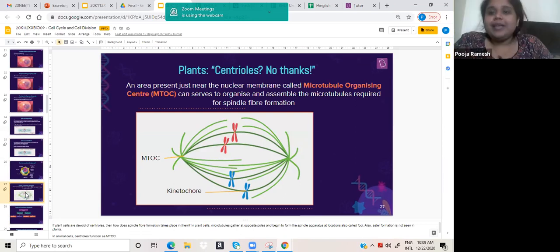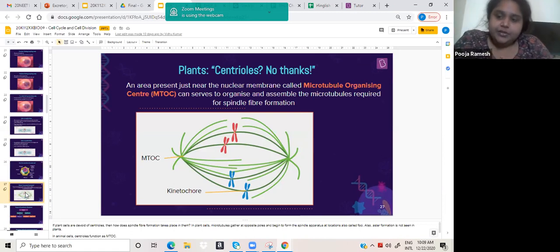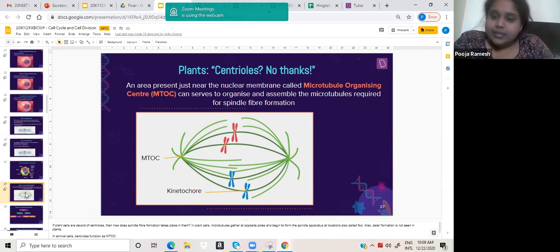Why do you need a centriole? Because for division. How is it helping in the division? It will separate the chromosomes with spindle fibers. So plants don't have centrioles, but that doesn't mean they can't have spindle fibers, because spindle fibers are, at the end of the day, microtubules only. So we need spindle fibers.